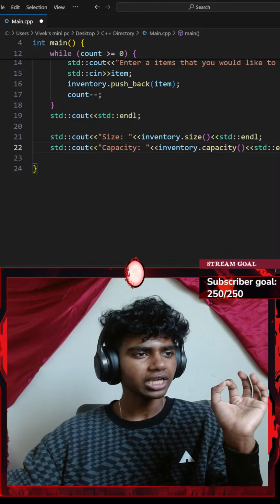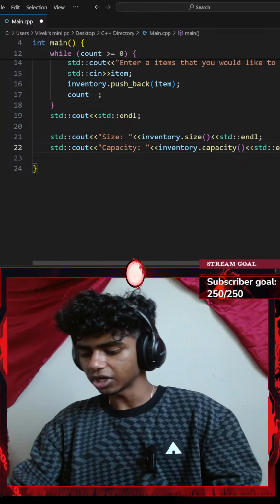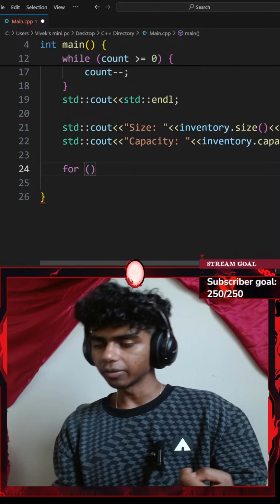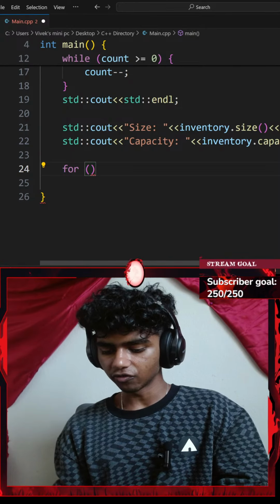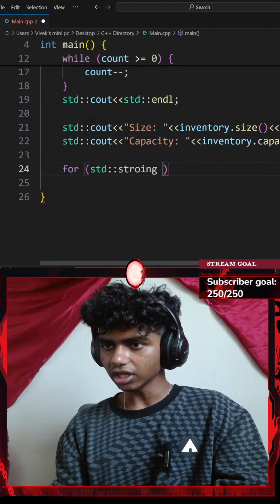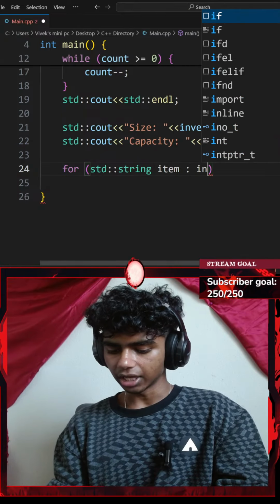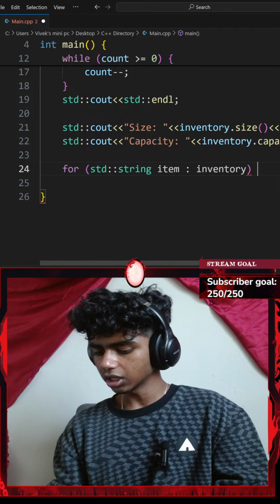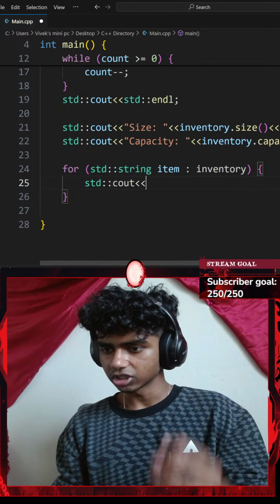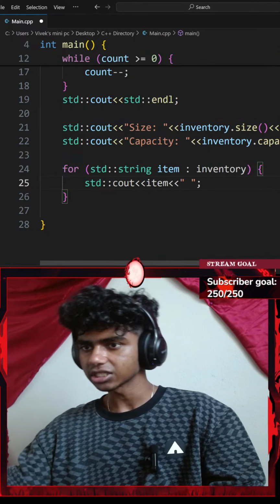And then it says print all items in order using a for loop. So now let's print all items in order. This is where I'll need a for loop. So for a pair of parentheses, let's go with something like for every standard string of item in my inventory. I'll go with a pair of curly braces and then add a standard console output with an insertion operator of my item with another insertion operator of an empty space.